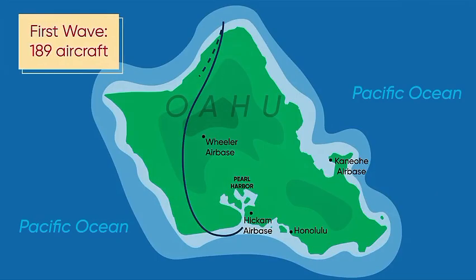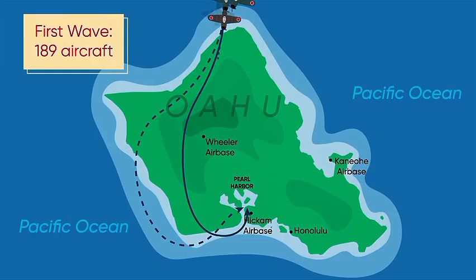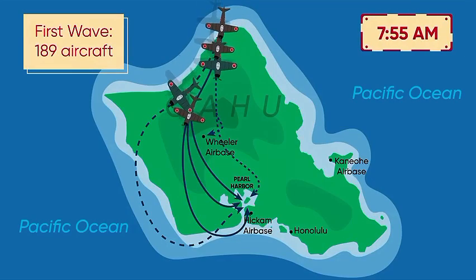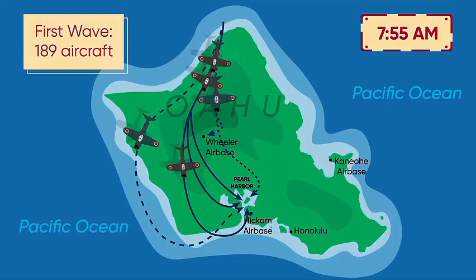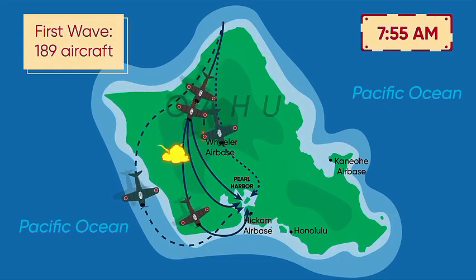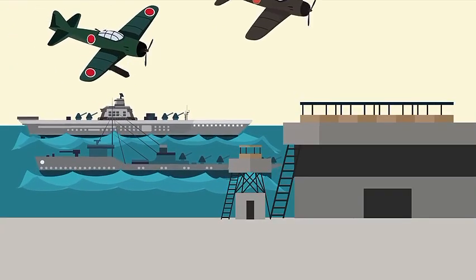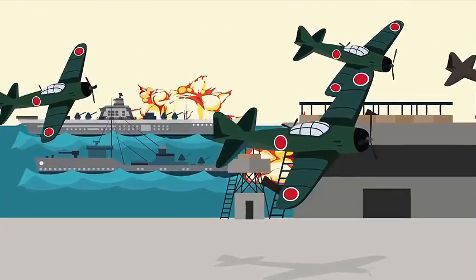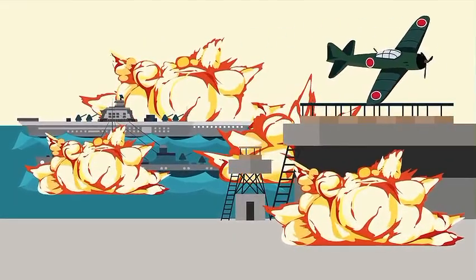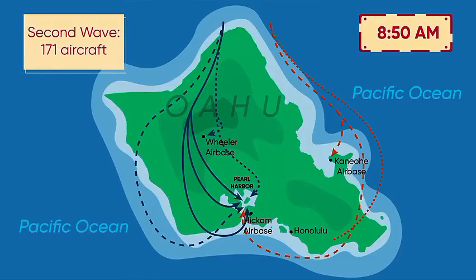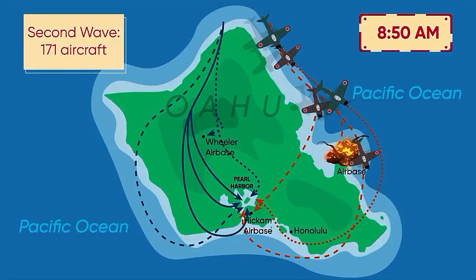The first wave of the Japanese fleet, with 189 aircraft heading towards Pearl Harbor, came at 7:55 a.m. on December 7th. Heavy bombs and torpedoes were dropped over the naval base, immediately causing heavy damage to the unsuspecting ships. The USS Arizona, along with several battleships, was bombed and exploded in the initial attack. At around 8:50 a.m., the second wave of the Japanese, including 171 aircraft, began, but this time, it had to deal with a much more coordinated defensive response.